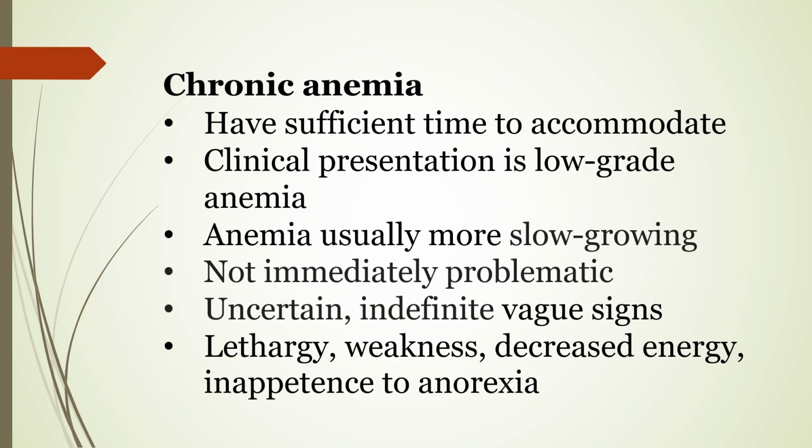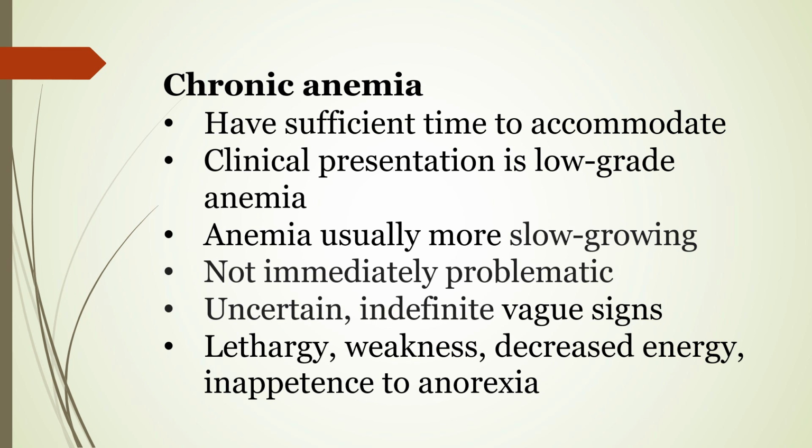Now we see the symptoms of chronic anemia. In chronic anemia, the animal has sufficient time for the tissues to accommodate to the effect of anemia. Here, the clinical presentation is a low grade anemia.